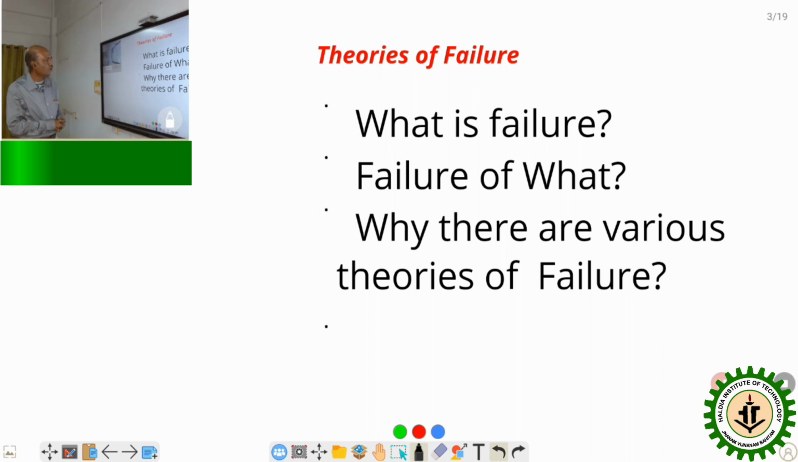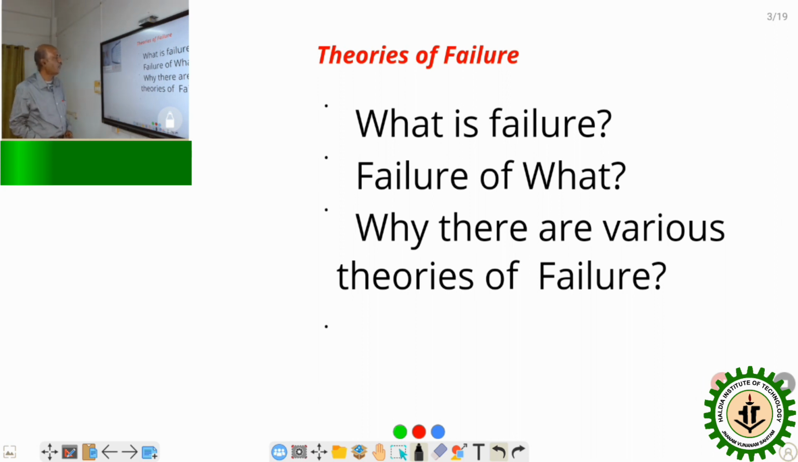Now, the failure of what? So, the second part is what we are going to discuss here in this theory of failure. Actually, we are going to discuss the failure of the material. Materials of two kinds are considered here. That is, one is the ductile material, another is the brittle material. So, when the ductile body or the brittle body fails, that is the main concern of this theory of failure.